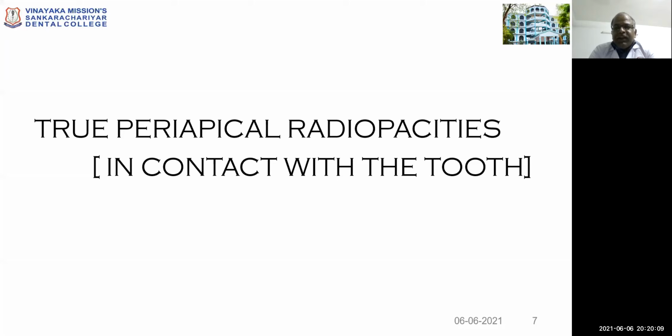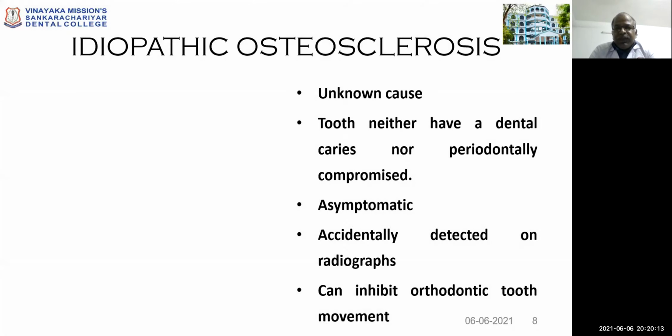The true periapical radiopacities that are in contact with the teeth. Idiopathic osteosclerosis: the term idiopathic refers to unknown cause. The tooth neither has dental caries nor is it periodontally compromised. The tooth is asymptomatic. Accidentally, it is discovered on the radiographs. Presence of idiopathic osteosclerosis can inhibit orthodontic tooth movement.